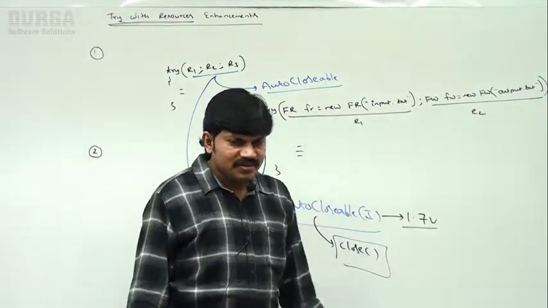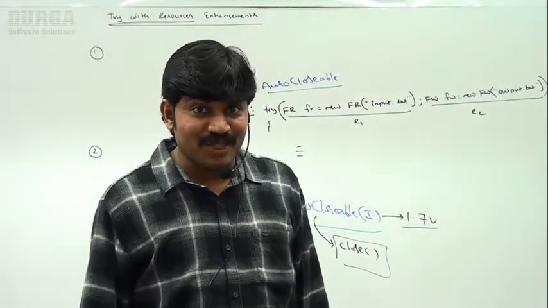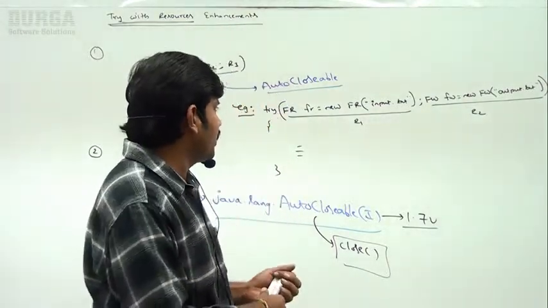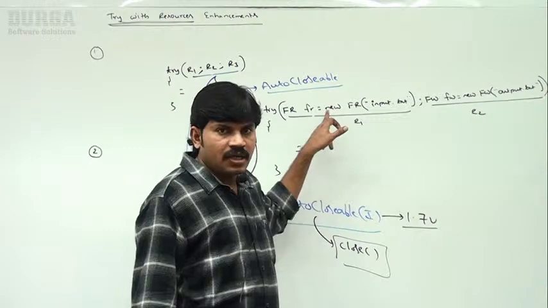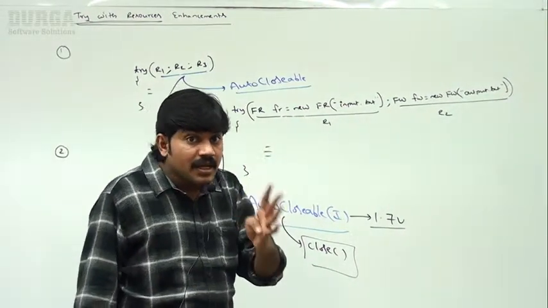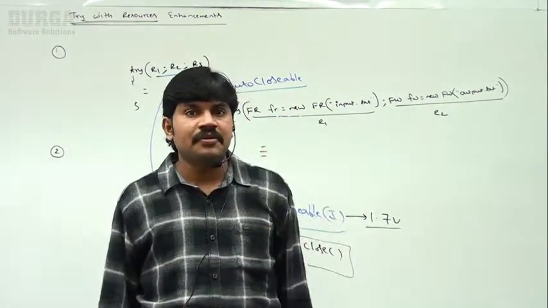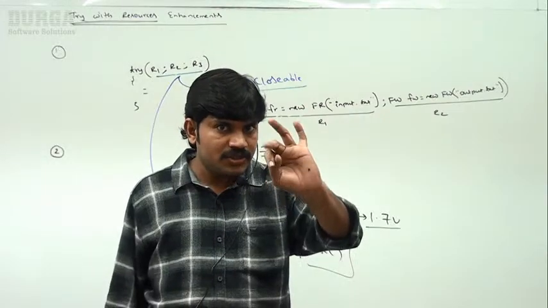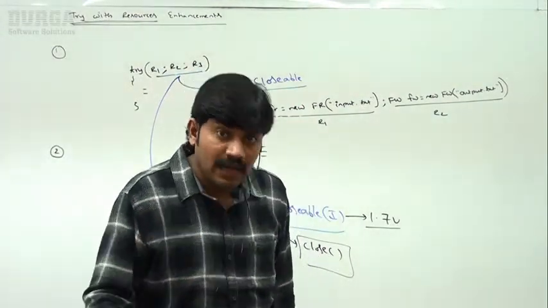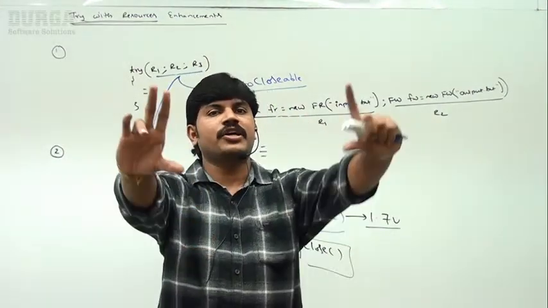Clear, right? So now I want to share a small piece of good news for you. Are you getting it, right? Related to this point, a small piece of good news I want to share. Usually, which resources are we taking? IO related resources, I mean FileWriter, FileReader, BufferedReader. Next, database related: connection, statement, result set. Next, network related resources. Usually we take either network related, file IO related, or database related connections. These resources only we are going to take.